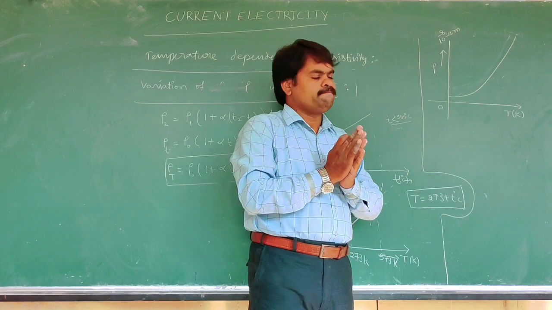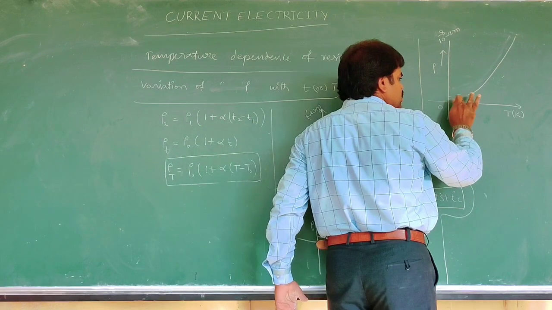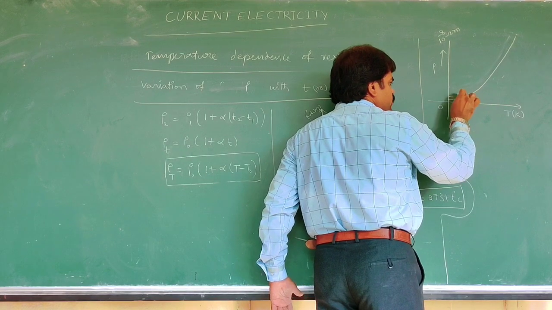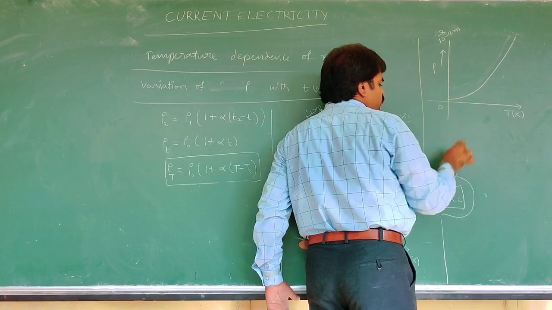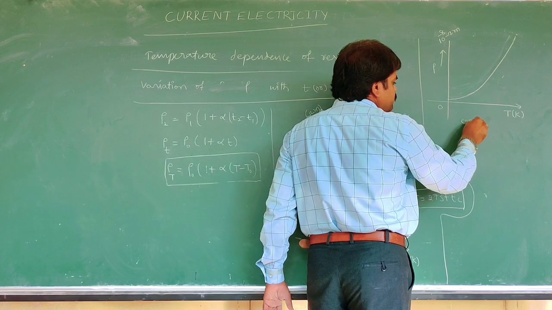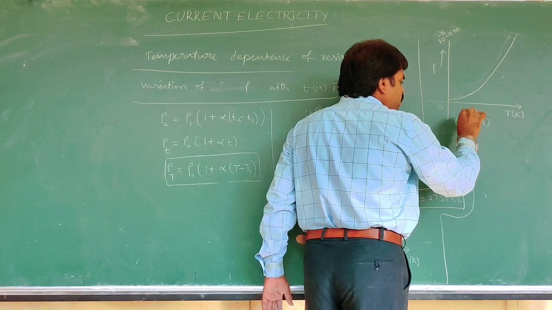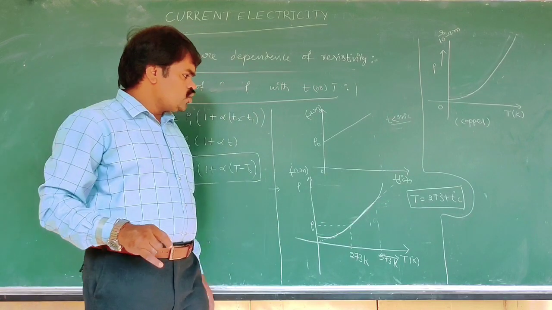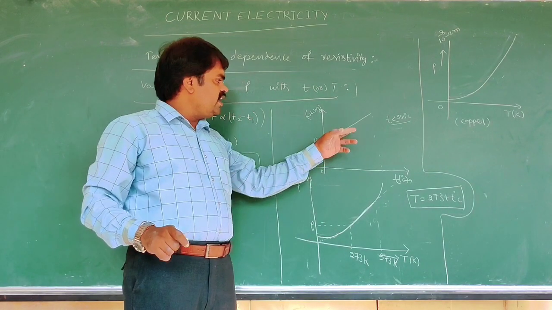Very important. Or we can see that nearly we can draw. It's no problem. Now this is for copper. Sir, copper is a metal, you say that it is linear?